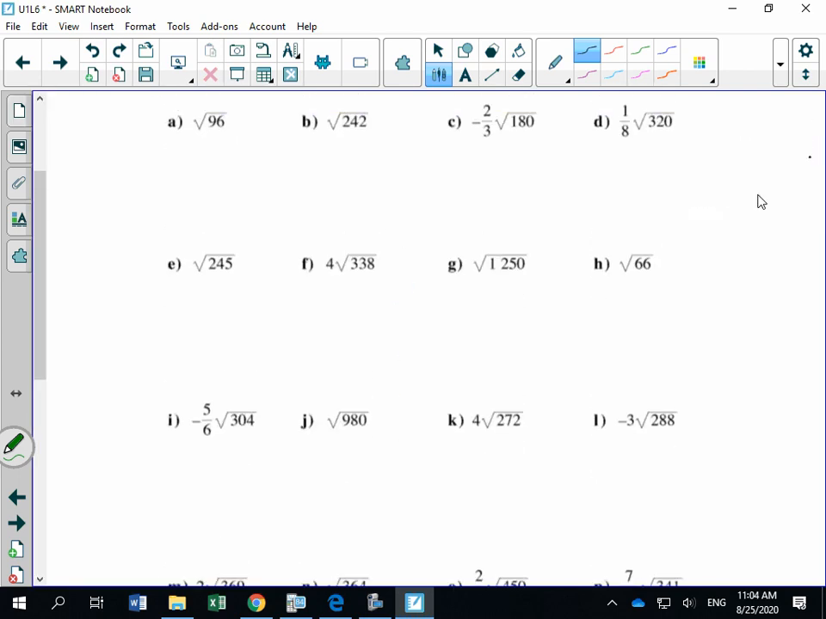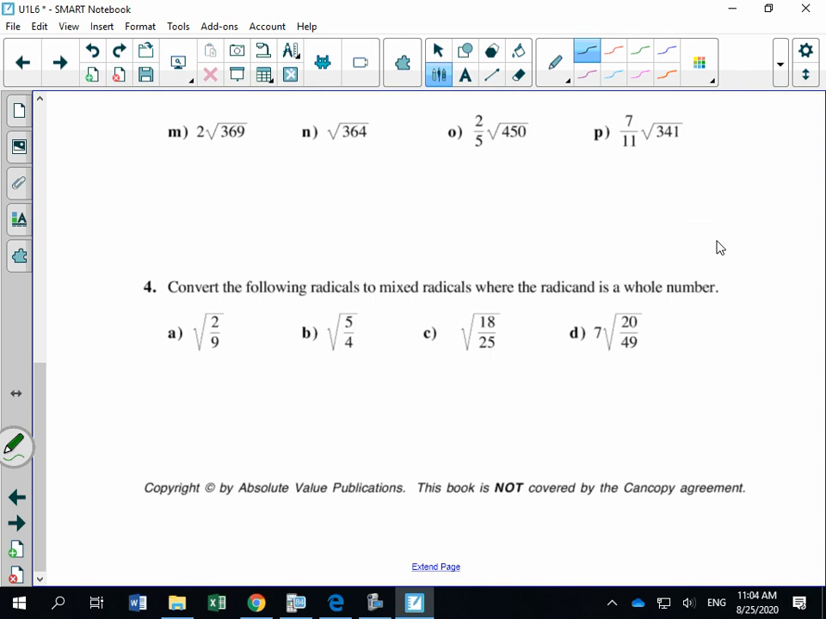So let's just look at number 4. It says convert the following radicals. So again, you would say, okay, these are all division. This would be square root of 2 over square root of 9. Square root of 9 is the same thing as 3. So that's the square root of 2 over 3, and you could write it like that. Or some students will say, can I do this as my answer? 1/3 root 2, and I would say yes. You could do either or.